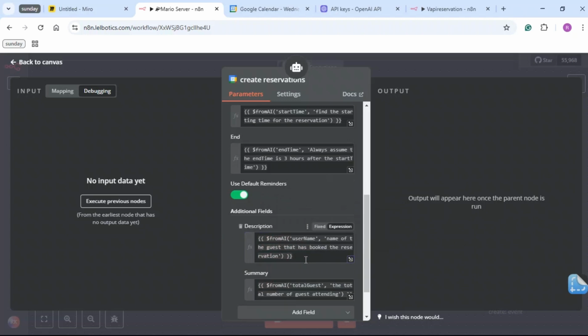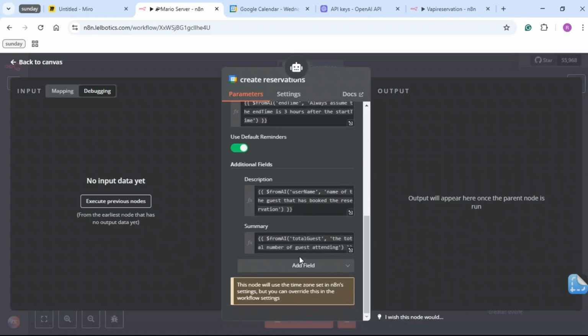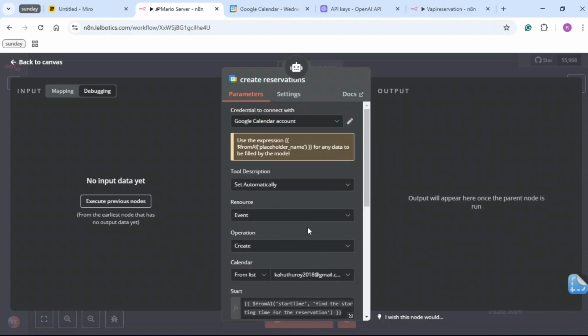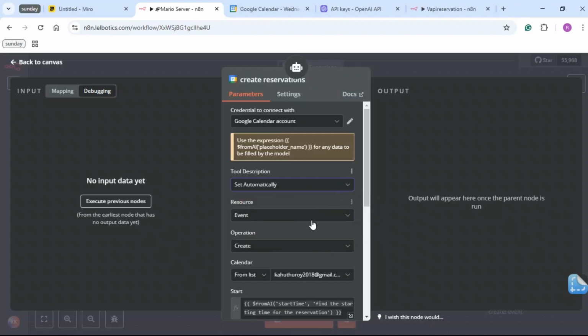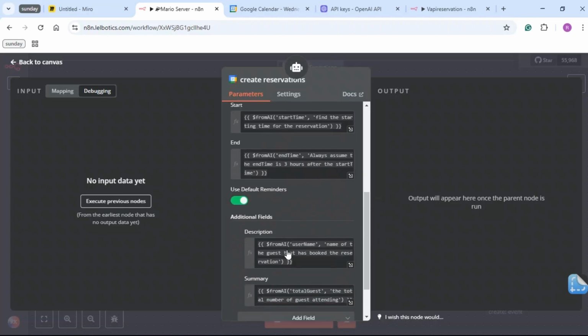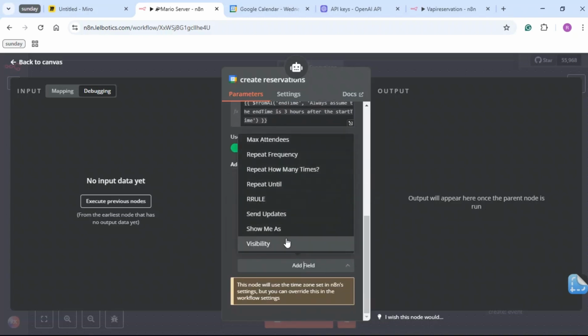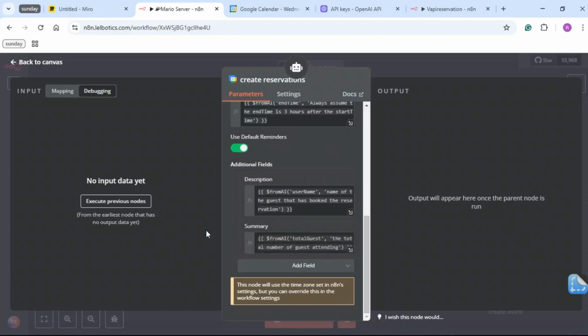And about this, you don't really have to be accurate. There's a thing about us developers where we have this in uppercase, and with from AI, you don't really have to be super accurate as long as you give it a detailed description, and it will figure it out on its own. So I think that's okay. Yeah, I think everything is okay. Now, what else can we add? Full description set automatically, set manually, automatically based on resource and operation. That's okay. Event, create, and let's just check if there's anything else. I think it's all good.